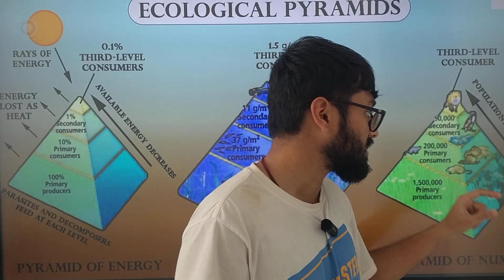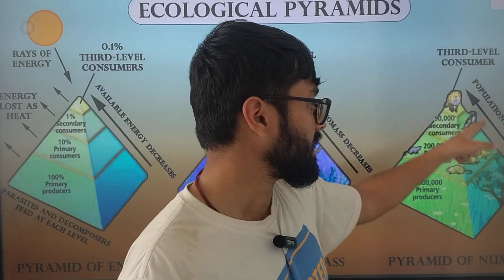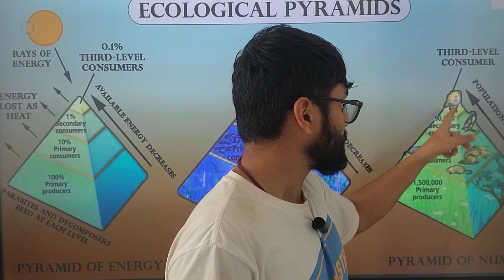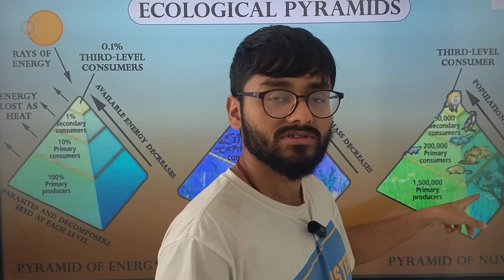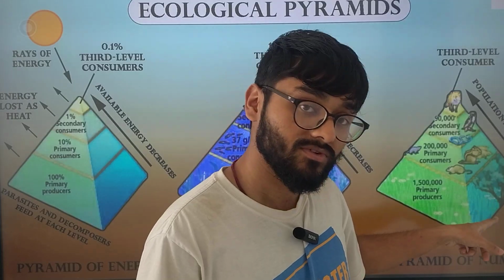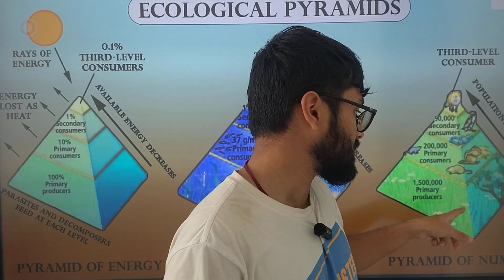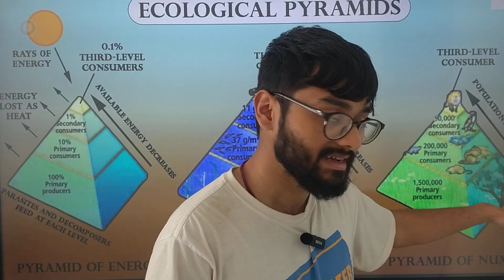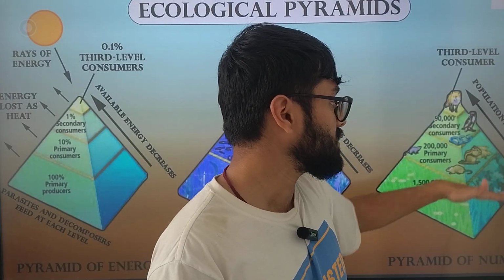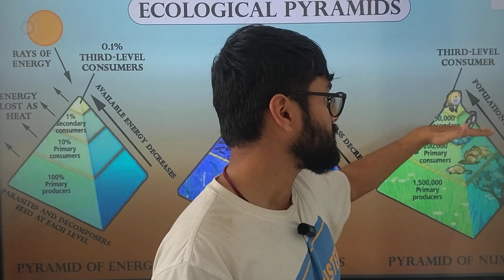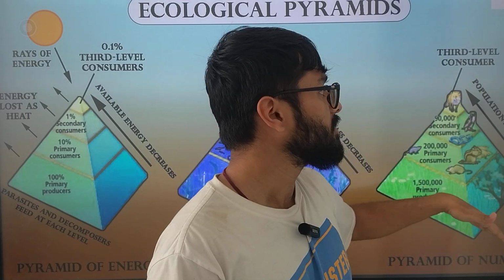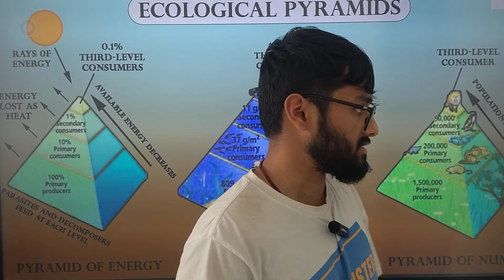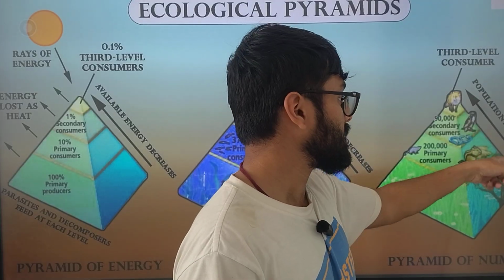So if we say for a grassland ecosystem or a forest ecosystem, it does not really matter. Why? Because the primary producers will always be of the highest number, followed by your primary consumers, followed by your secondary consumers, and as we move on, the population size continuously decreases.